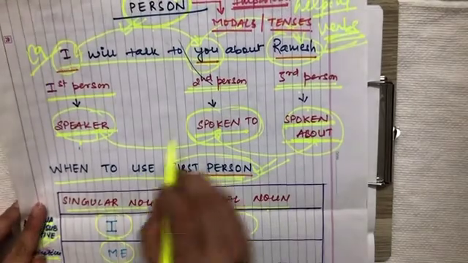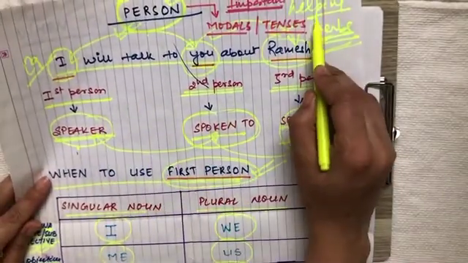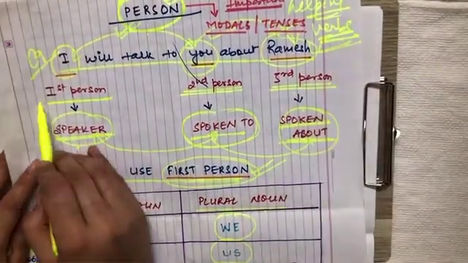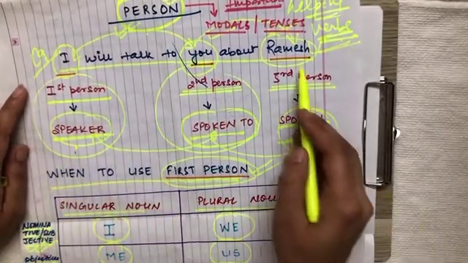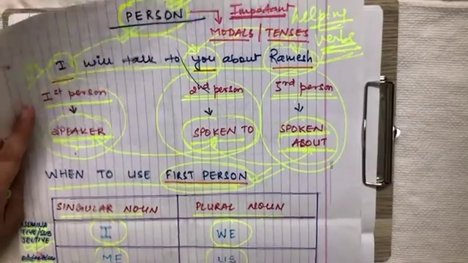First person, second person and third person help in putting the correct form of helping verbs. So the first person is the person who is speaking, the second person is spoken to, and the third person is who is being spoken about.